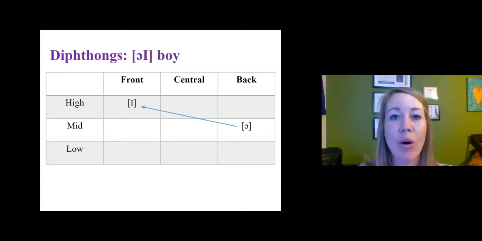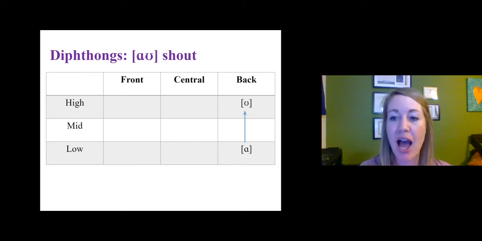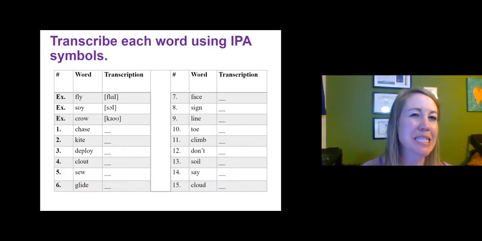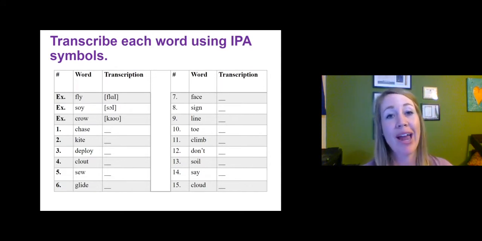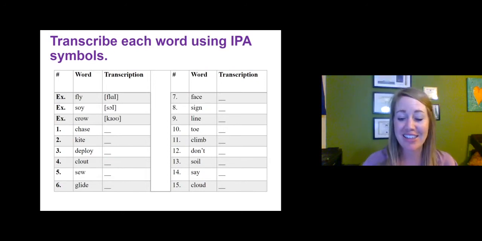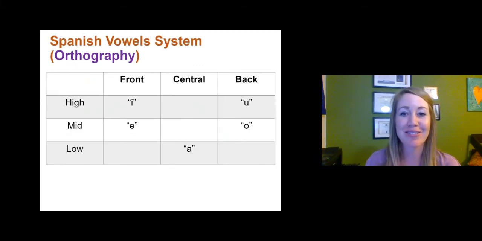We've got oi, as in boy. We do a low back sound for that, with rounded lips, to get up to the high front sound. Next we have ow, to get to that shout sound, and we're keeping it all in the back. And then we've got oh, as in the word mow. Here's a practice exercise. I think these are in your textbooks, I can't recall. But again, this would be practice with those 5 diphthong vowel sounds. So go ahead and hit pause if you'd like to practice these, and the answers are on the next screen. And here are your answers.